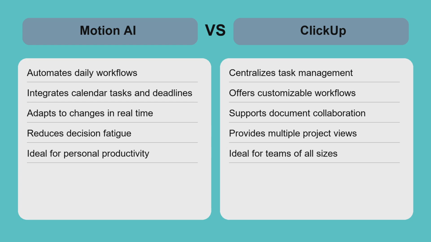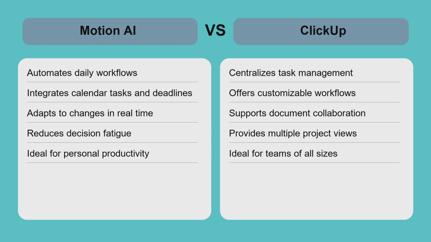On the other hand, ClickUp shines in collaborative environments where managing multiple projects, documents, and team communications is essential. While Motion AI simplifies task prioritization, ClickUp provides a robust platform for project visibility and team alignment. The trade-off is between Motion AI's streamlined, AI-driven scheduling and ClickUp's feature-rich, customizable workspace.